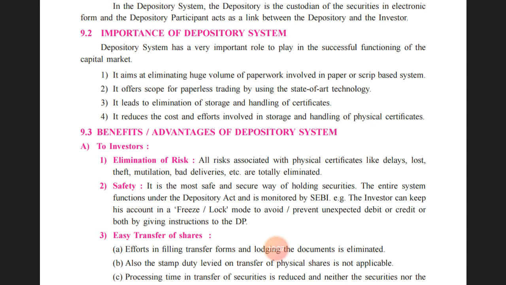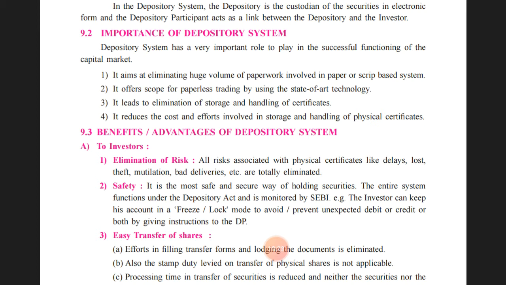So lots of paperwork needed to be done, lots of data needed to be maintained, and records were accordingly generated. But when the depository system came to India, all those paperwork has been eliminated. All those things, whatever was done earlier, do not need to be followed now.